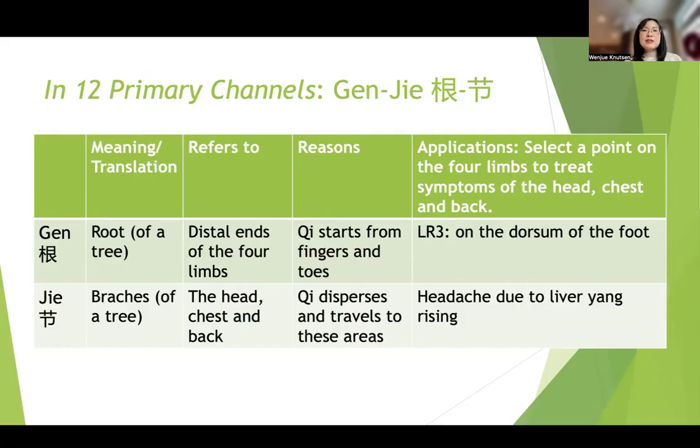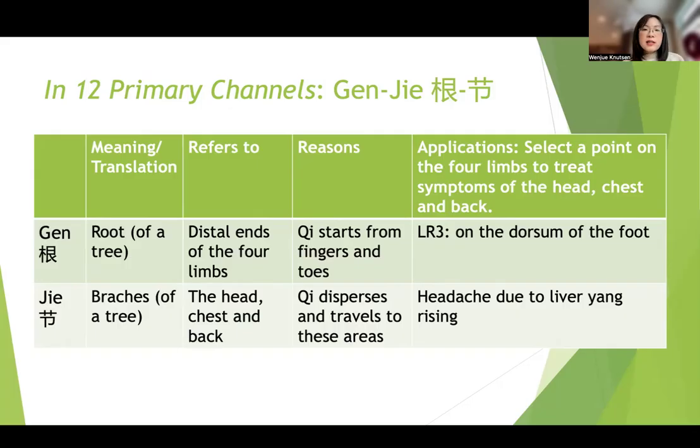So if you want to explain to somebody who has no background of TCM or acupuncture, you would use Gen-Jie theory. The reason you have a headache and are needled on your foot is because your foot is actually the Gen, right? And then the head is the Jie, right? So by treating the foot, it helps your head. So the application context of Gen-Jie is different from Biao-Ben. Biao-Ben is used for treatment principle. Here it is used for point selection, primarily explaining selection of distal points.